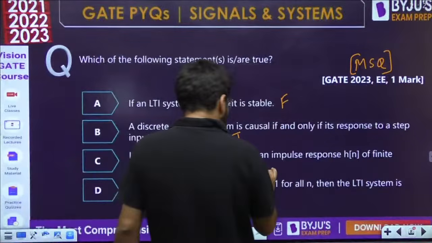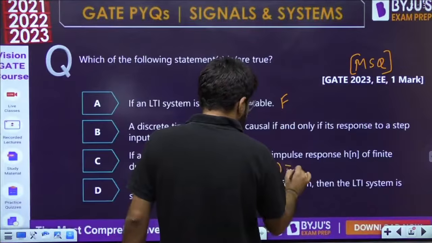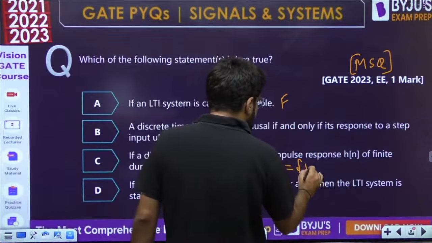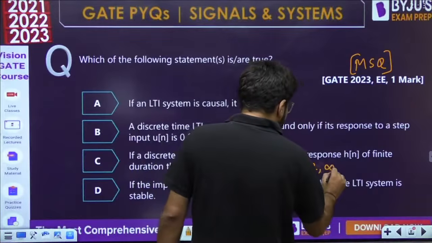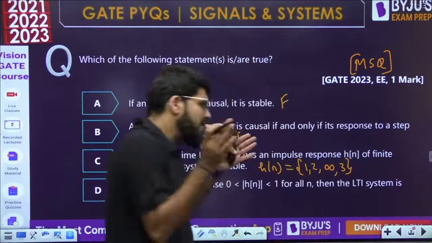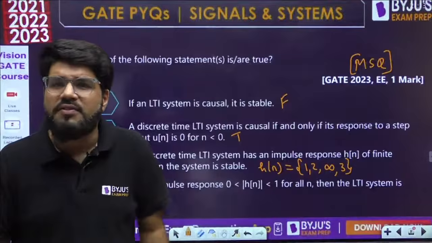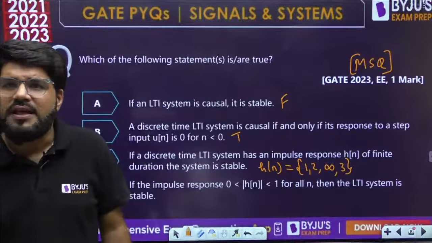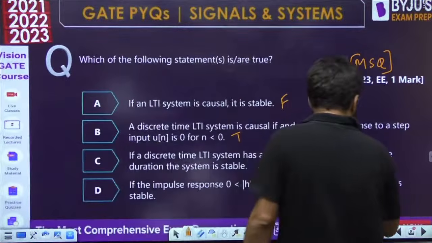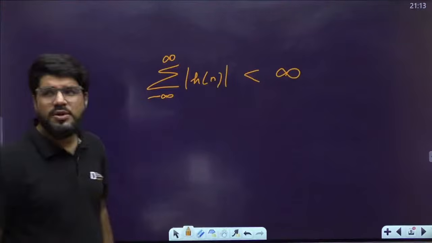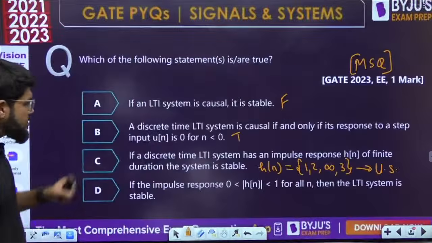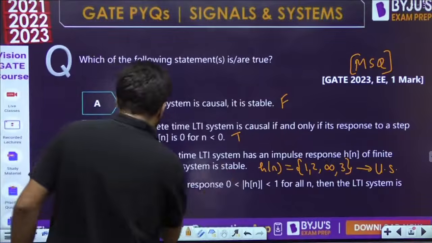But suppose the finite duration has values maybe 1, 2, infinity and 3. Maybe one of the values is undefined. The total number of samples is finite, but maybe one of the samples is undefined. Then what is going to happen? Then the system is unstable, no? The summation will eventually be infinity, since one of the values is infinity. So this is also false. What does the next option say?